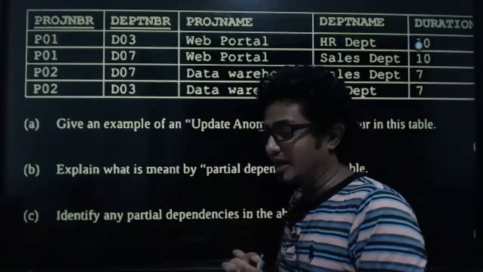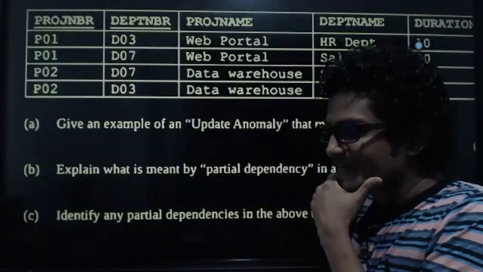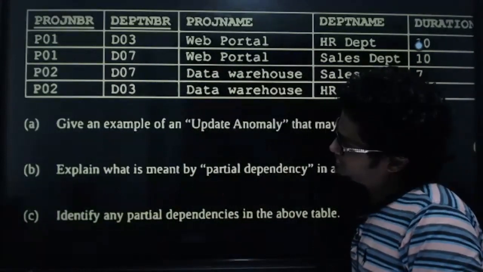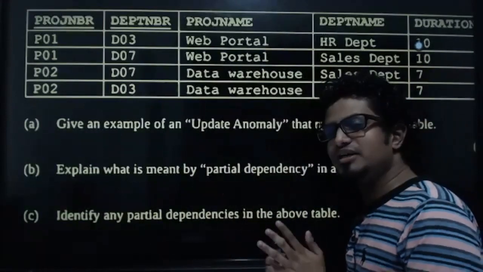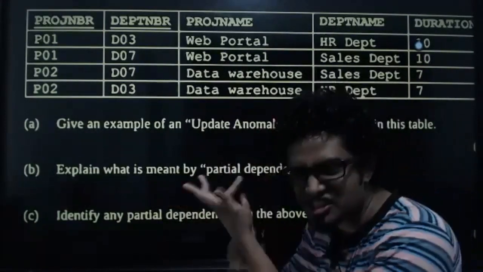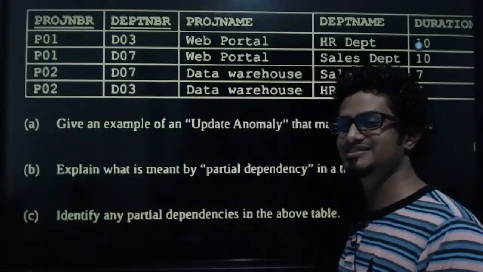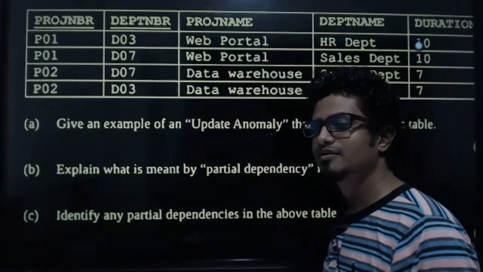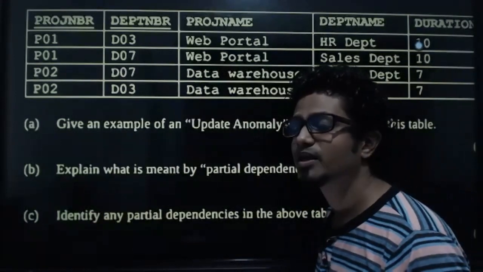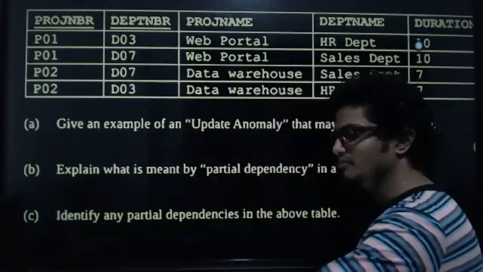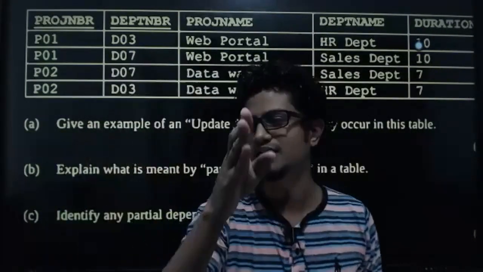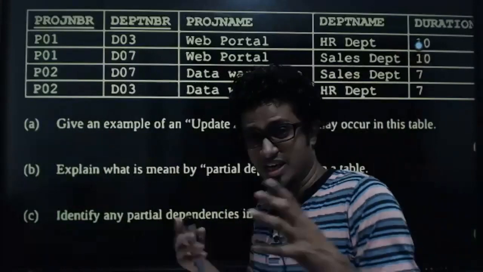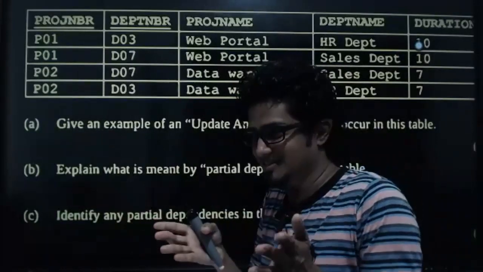Okay. Right. Now, kids, wait. Partial dependency. Now, if a table is having partial dependencies, what is the first thing that the table must have, kids? Come on, tell me. For a table to have partial dependencies, what is it? Composite primary key. 100% correct. Having a composite primary key is a must, because without that, you cannot go for partial dependency, right?